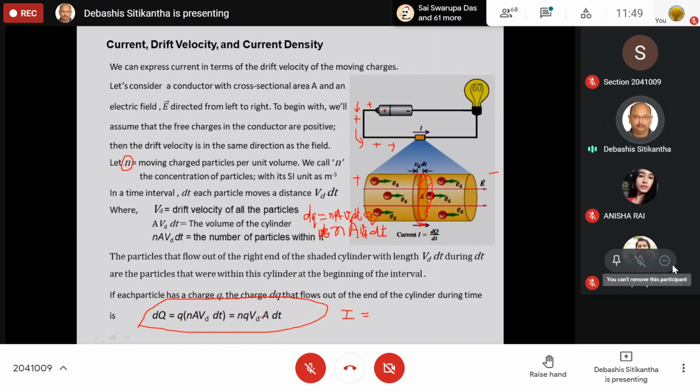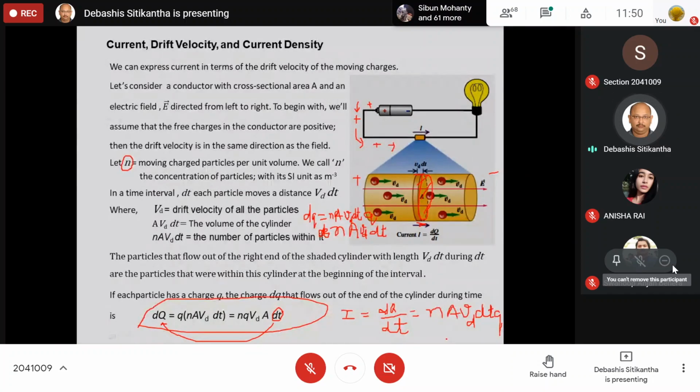If I take this dt and place it under this dq, I get I. So I is equal to dq by dt, and this is equal to n, the number of particles per unit volume, into the volume, A vd dt, into q.